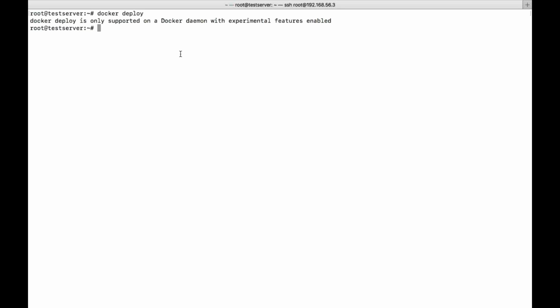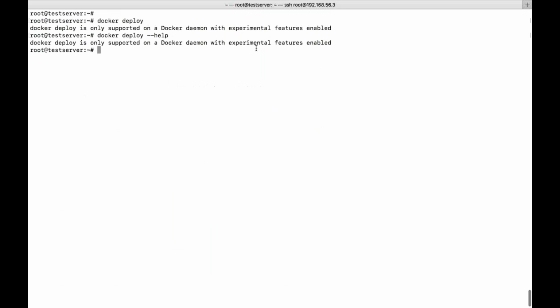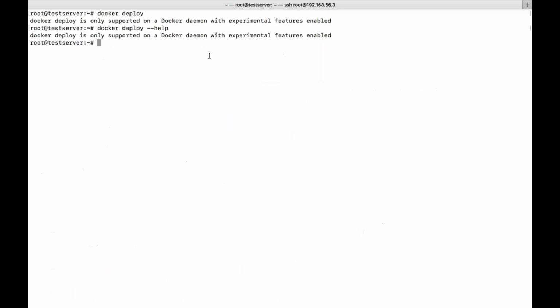Oh, deploy is only supported on the Docker daemon with experimental features enabled. So we cannot use this one right now. That is just in the testing phase. Since we are using the stable version, we cannot use this particular option. You can see it is still under the experimental feature. It is just enabled, but you cannot use it. That's the reason I'm asking, what is this option? So Docker hyphen help. Let's see the next one.